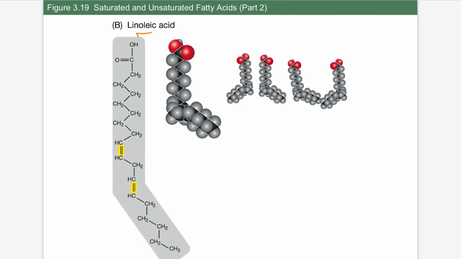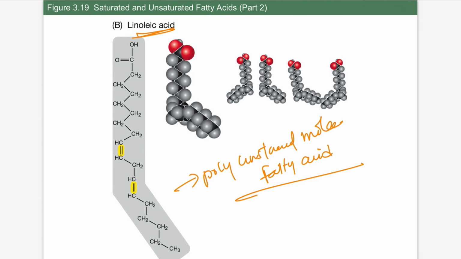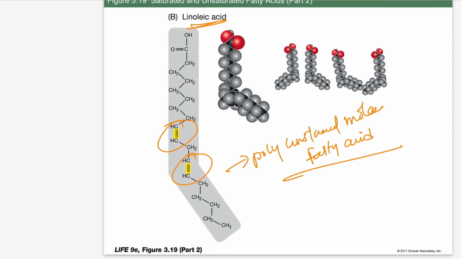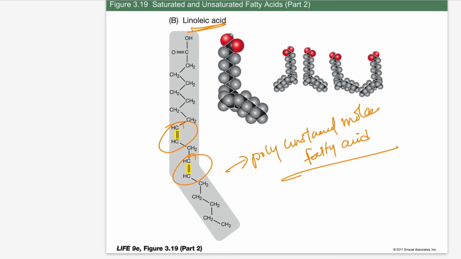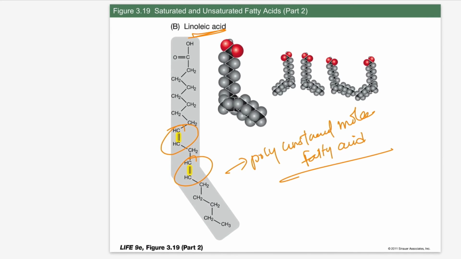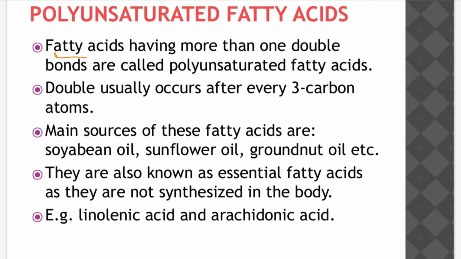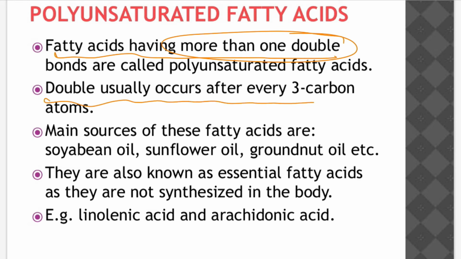When we go for an unsaturated one, an example is linoleic acid. It is a polyunsaturated fatty acid, because we can see the double bonds are present in two places. So it is a polyunsaturated fatty acid, linoleic acid. When fatty acids contain more than one double bond, they are called polyunsaturated.